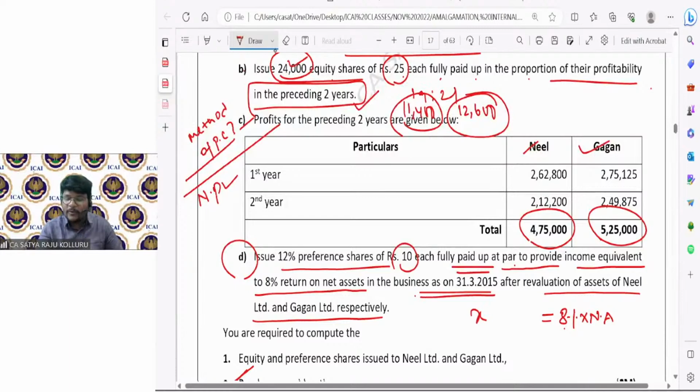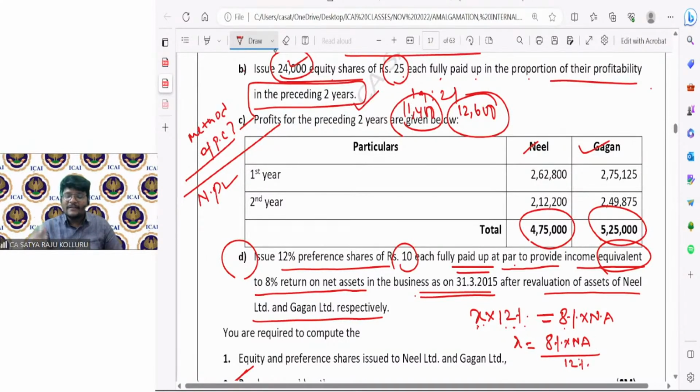Sir, how much face value of preference shares you should need to issue? I don't know, sir. But if I issue such preference shares, the preference shareholders of the selling company will get income equivalent. Income means dividend. How much dividend will they get? 12% dividend, which is equivalent, equal to 8% return on net assets. Then you can calculate how much face value of preference shares you should need to issue. That means simply X is equal to 8% of net assets divided by 12%.